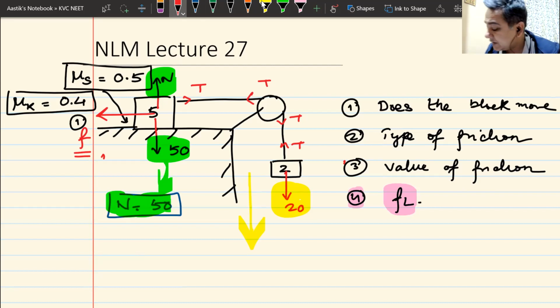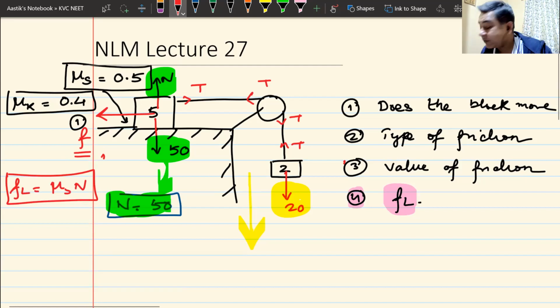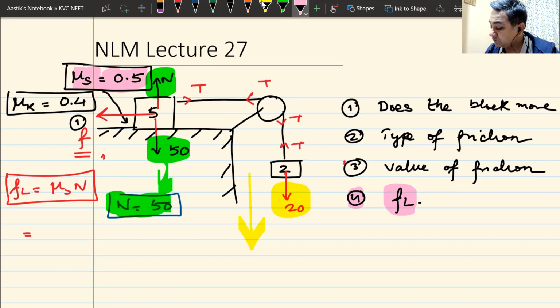Let us first find the value of limiting friction. What is the value of limiting friction? The value of limiting friction is mu s multiplied by N. If I put the value of mu s, 0.5, and N is 50, you can get the value of FL.